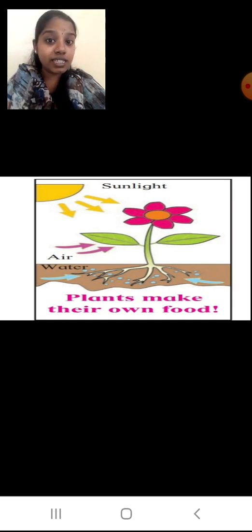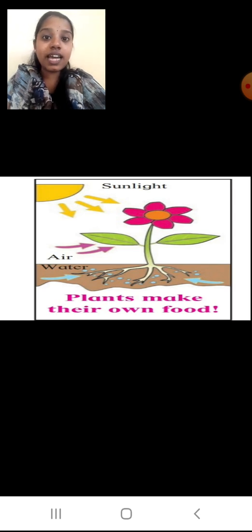So again, are all the living and non-living connected? Yes. If there is no sunlight, can the plant make the food? No. If there is no food, can the plant remain alive? No. So sunlight is important. If carbon dioxide gas is not there, can the plant make the food? No, students. They cannot make the food if carbon dioxide gas is not there.